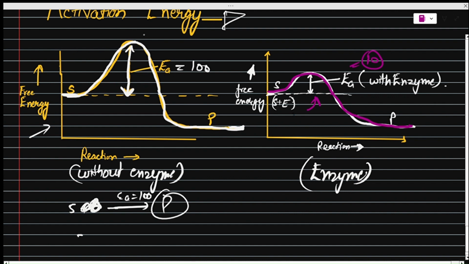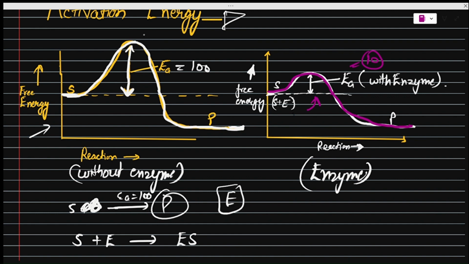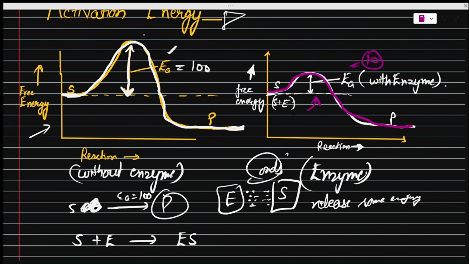While when substrate plus enzyme is there, it will form the enzyme substrate complex. Now this enzyme and substrate will have some bonds in between them. I'm drawing it like this. These are bonds. So when these bonds are broken, it will release some energy. This energy lowers the activation energy such that the substrate can easily be converted into products.